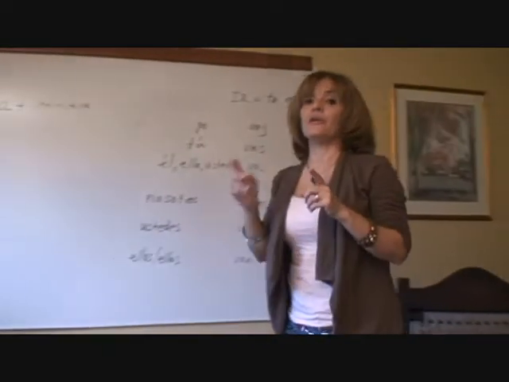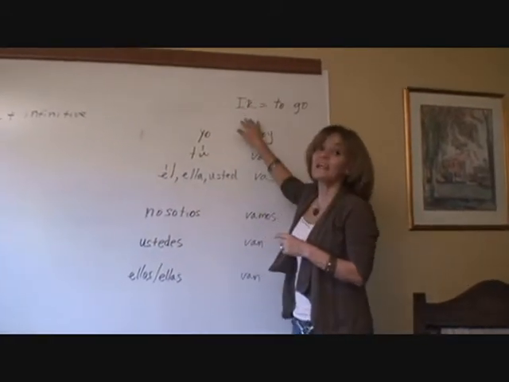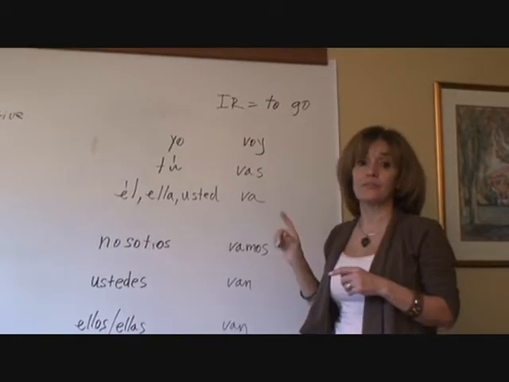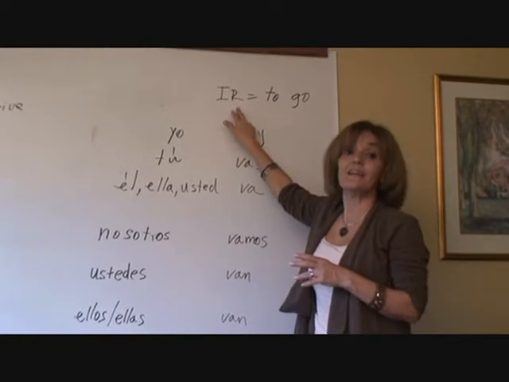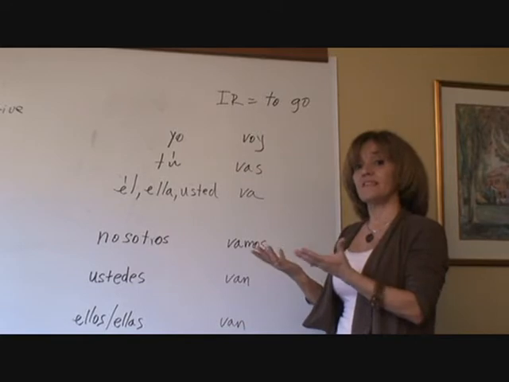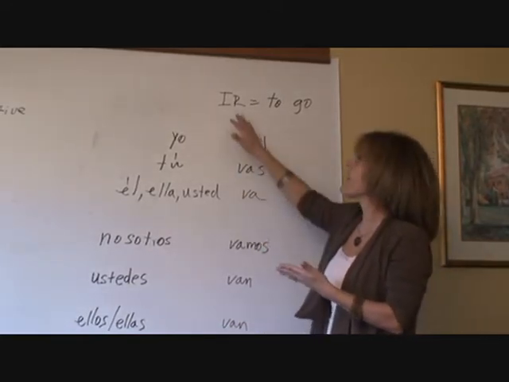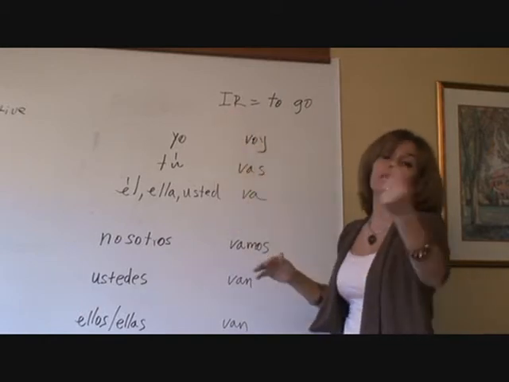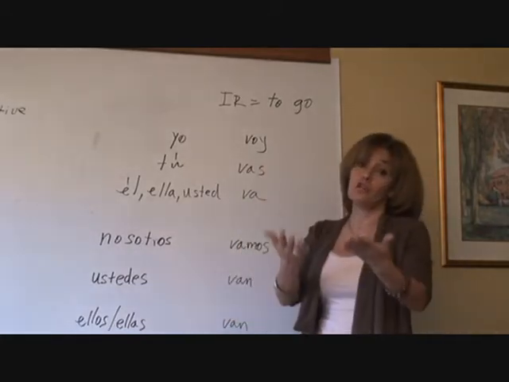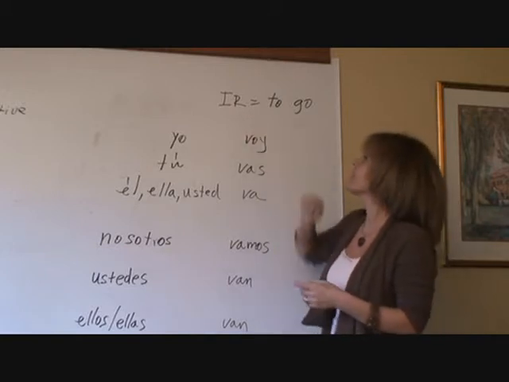The first thing that we do is to learn the conjugations for the verb ir. Ir means to go in Spanish. This is not an ending like the IR ending verbs that we have already learned. This is a verb in itself. It's an irregular verb. And what does that mean? It means that it does not follow a pattern. Kind of like the verb to be in English. To be, but it's I am, you are, he, she is. See how irregular that is? That's how this is too.